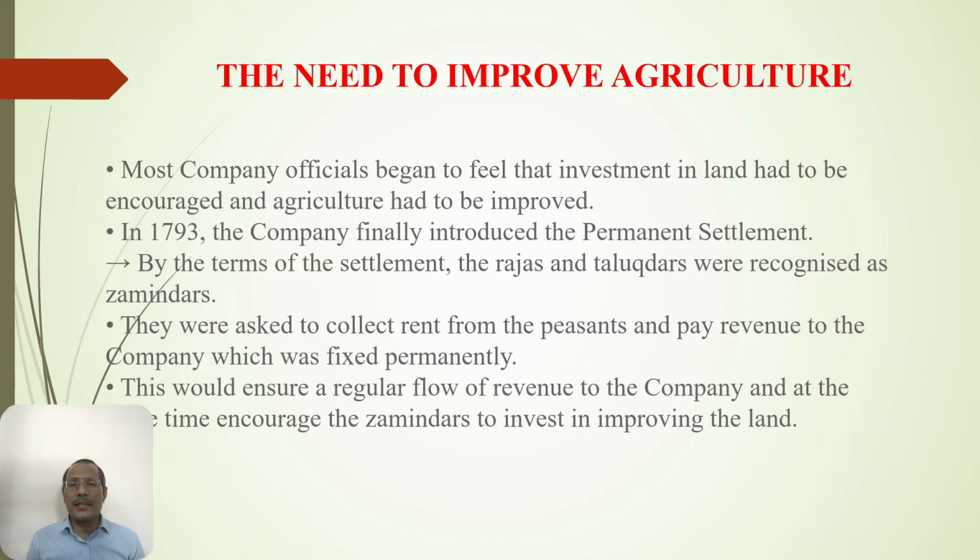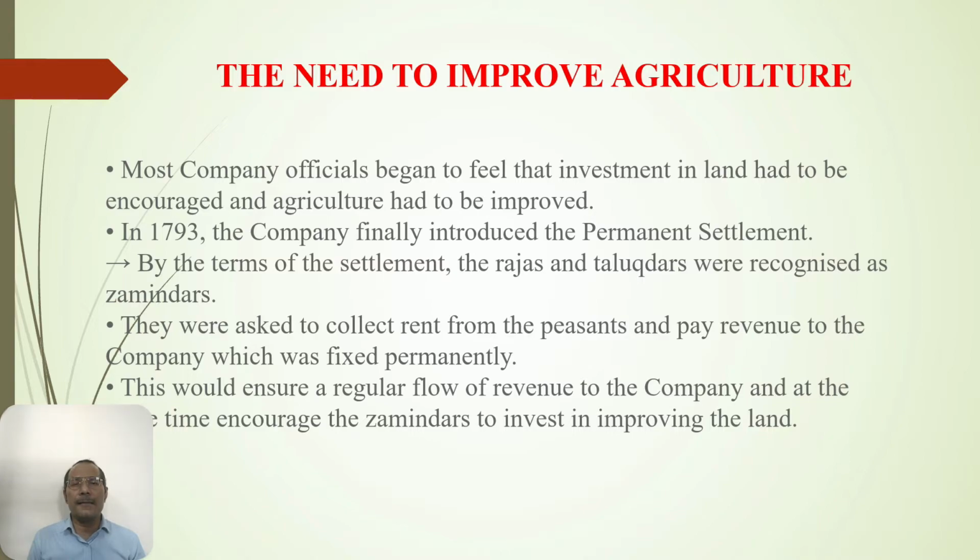In 1793, the company finally introduced the permanent settlement. By the terms of the settlement, the Rajas and Talukdars were recognized as Jamidar of the land. They were asked to collect rent from the peasants and pay revenue to the company, which was fixed permanently. This would ensure a regular flow of revenue to the company, and it encourages Jamidars to invest